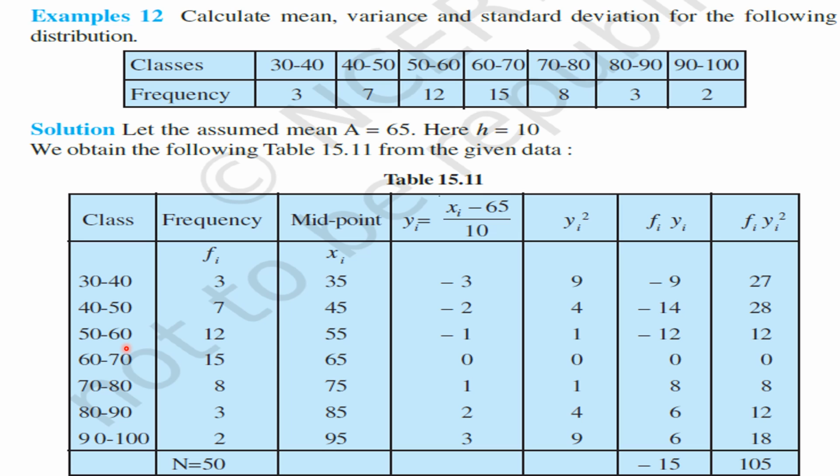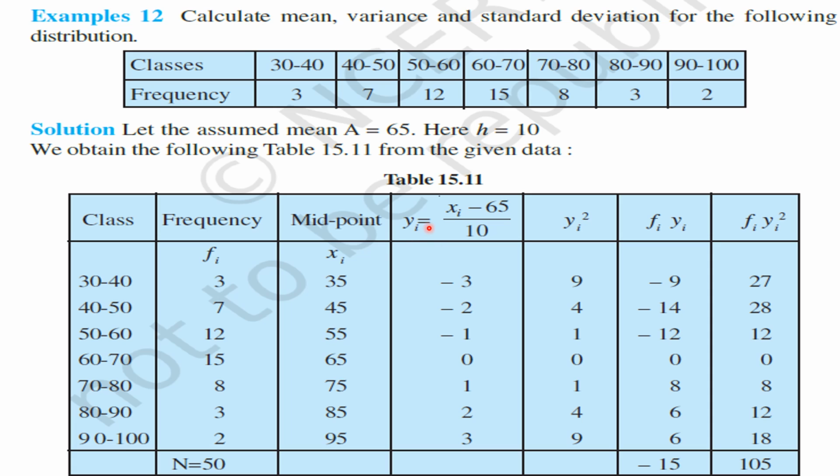Okay, my children. Right. Now let us prepare a table. In the first column, we write class intervals, and in the second column, we write their respective frequencies. After that, we find the sum of the frequencies. We got 50 here. Understood this 50, my children? Right. After that, we find the midpoints of the class intervals. As we have found the midpoints of the class intervals, here also we find the midpoints of the class intervals. Understood this column, my children? Right. After that, here we are finding the step deviation. Okay, my children.